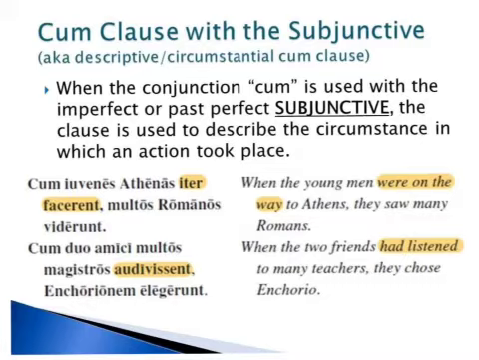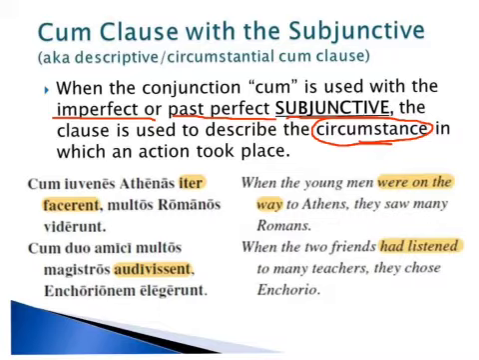So when the conjunction cum is used with the imperfect or past perfect subjunctive, and notice descriptive or circumstantial cum clauses will only use the imperfect and past perfect subjunctive. So these are in the subjunctive mood. The clause is used to describe the circumstance in which an action took place. So the difference with the indicative, it just tells you the time that it happened. When you use cum plus the subjunctive, it's the circumstance that it happens. Because you're in this certain circumstance or this description, this is why this action happened.